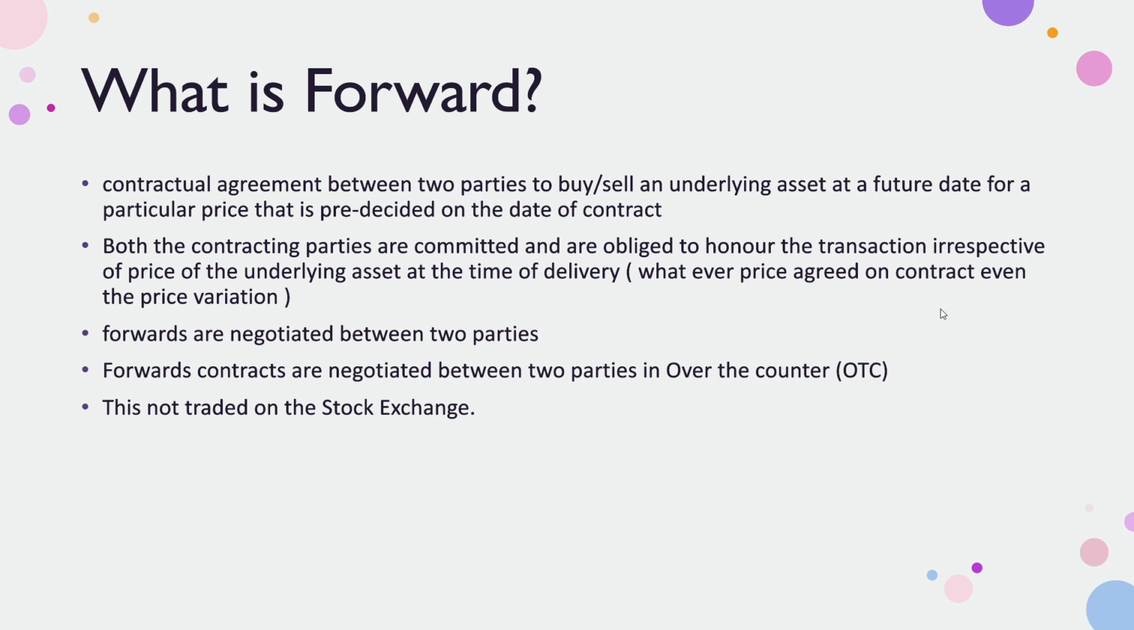Whatever the price agreed on the contract, even the price variation. If I agree to sell at 120 rupees at the October end, I need to sell it for 120 rupees, even if the stock price goes to 150, 200 also. So forward contracts are negotiated between two parties over the counter, OTC as we call it. So this is not traded on a stock exchange. Forward contracts are traded over the counter.